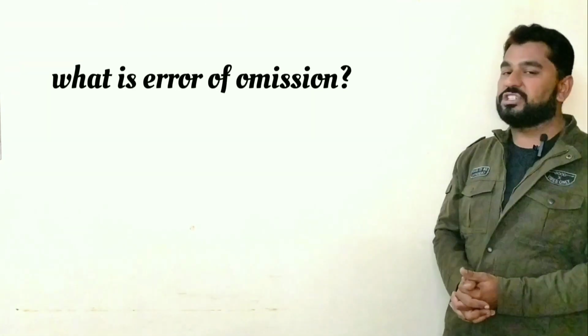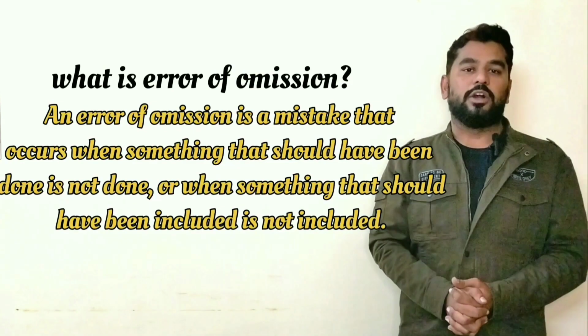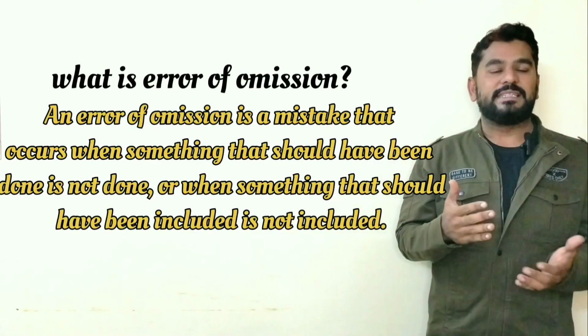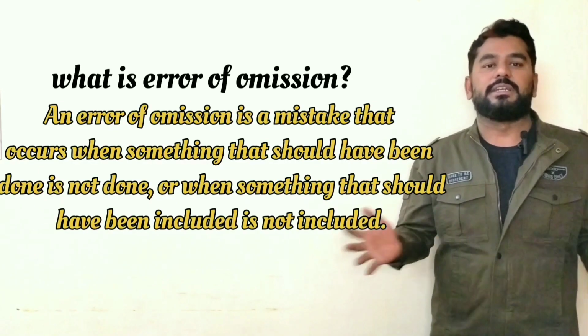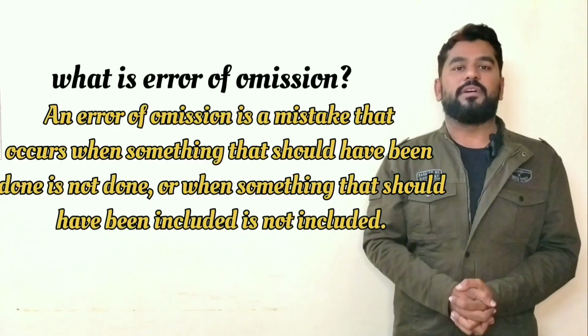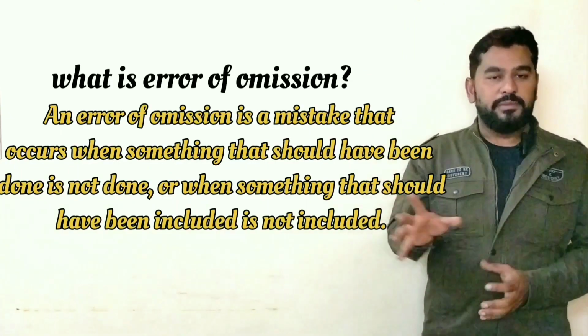Next we have error of omission. Error of omission means omitted. The accountant has omitted, meaning he has not recorded the transactions in the books of accounts, or he did not post the transactions in the books of accounts. Such types of errors are said to be errors of omission.